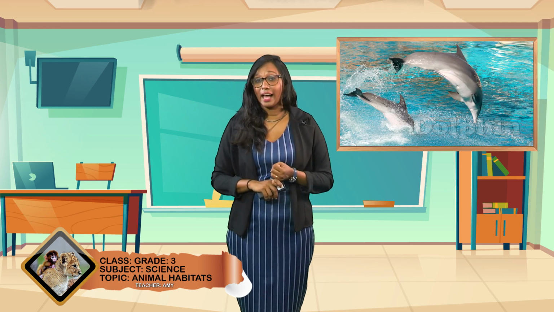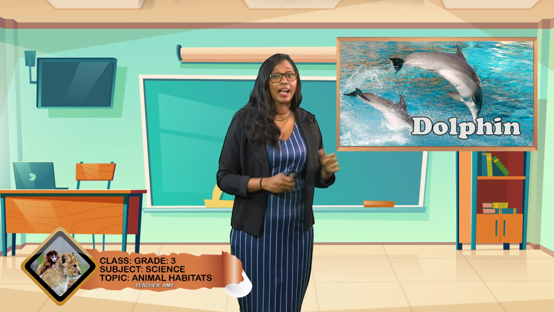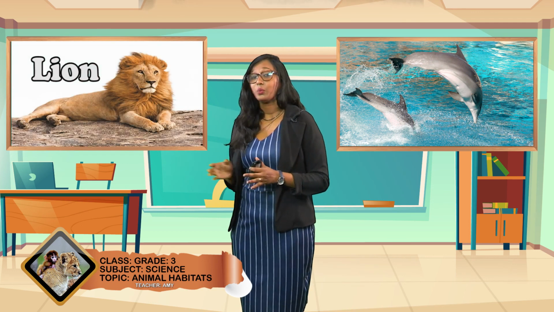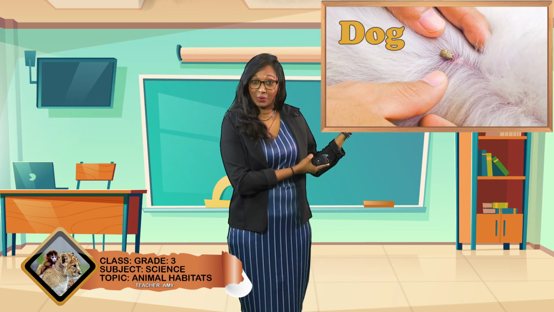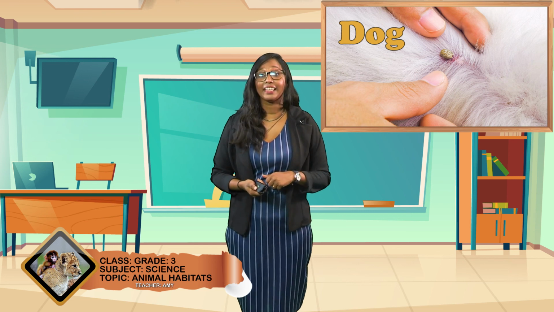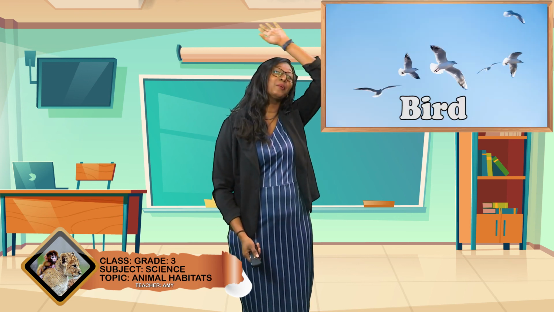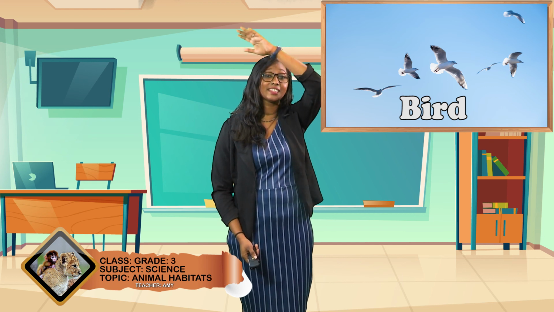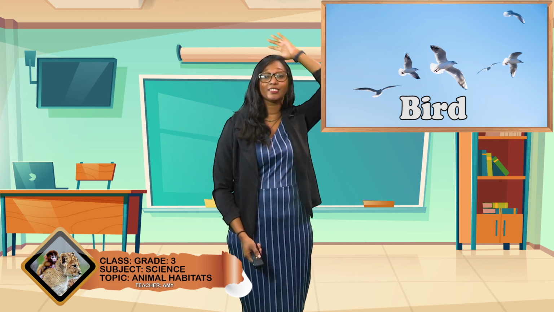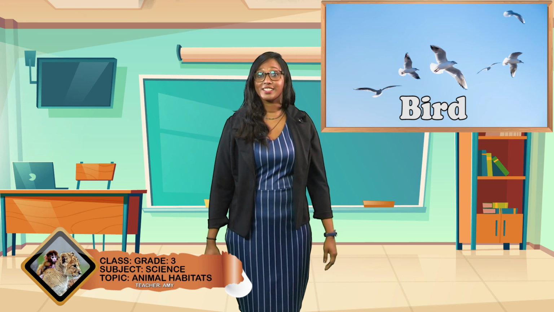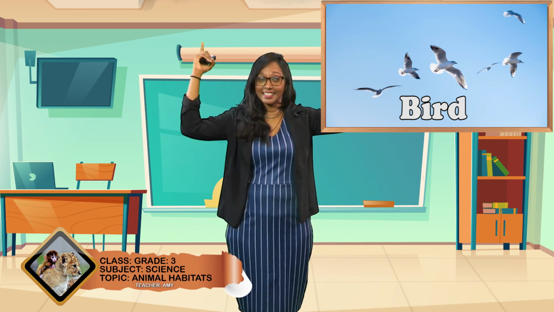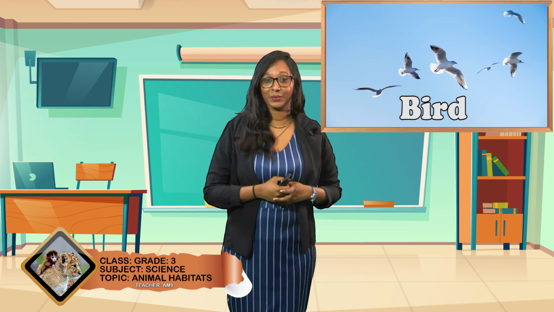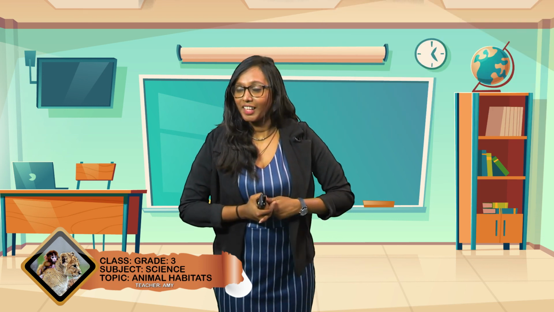So we have animals that live in water, animals that live on land. We now have animals that live on other animals. Alright? Now we can find animals in the air. Animals that live in the air or that are flying around in the air. One such animal is the bird. The bird is an animal that is in the air. Okay? So boys and girls, let us recap.